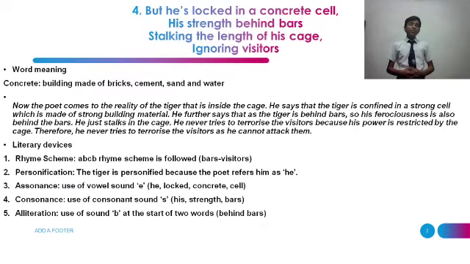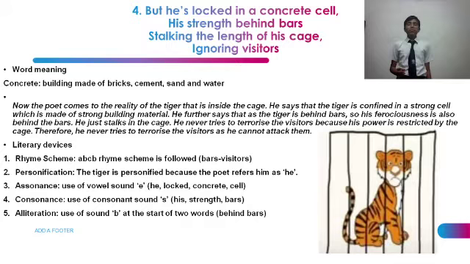Literary devices. Rhyme scheme is ABCD. Personification is used because the tiger is personified as he. Assonance is used because there is a use of the vowel sound e in he, etc. Consonance is used because there is a use of the consonant sound s in his, strength and bars. Alliteration is used because b is repeated in two words, behind bars.